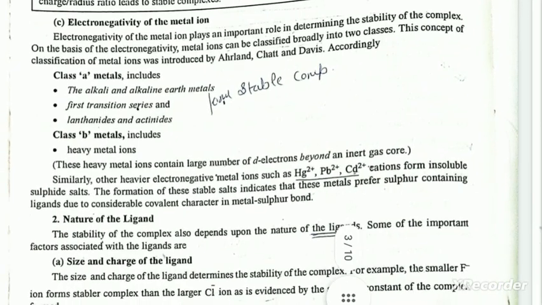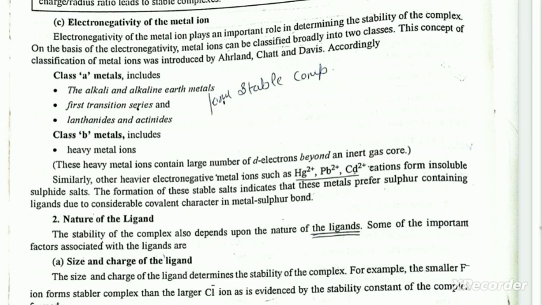Electronegativity of the metal ion. Electronegativity of the metal ion plays an important role in determining the stability of the complex. On the basis of electronegativity, metal ions can be classified broadly into two classes. This concept of classification of metal ions was introduced by Ahrland, Chatt and Davies.